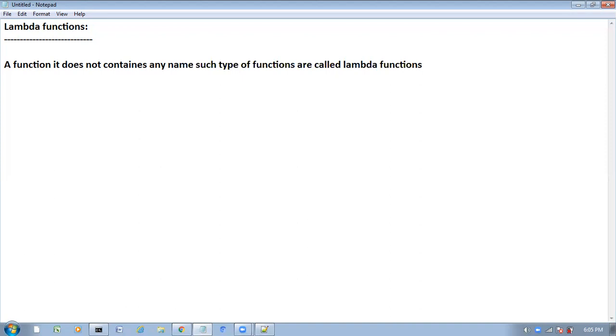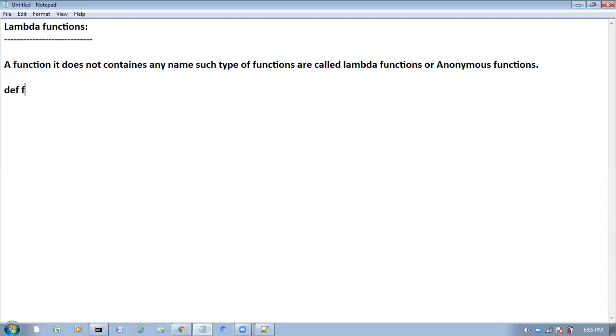Such type of functions are called lambda functions or anonymous functions. If you want to write a normal function, how will you write it? A normal function should start with the def keyword.